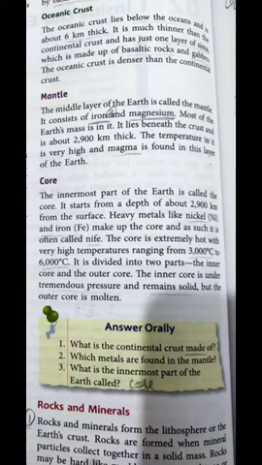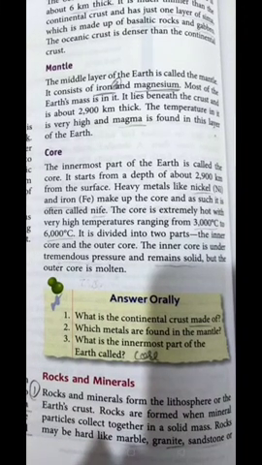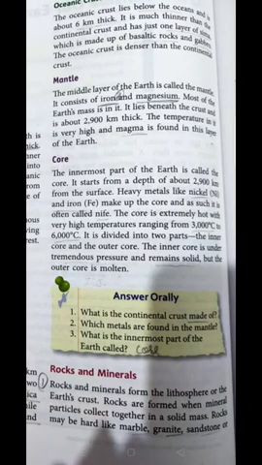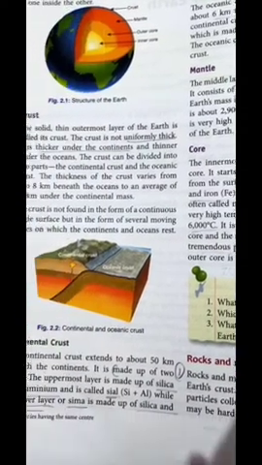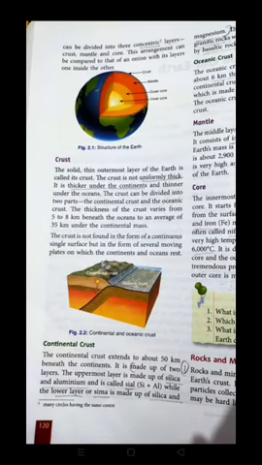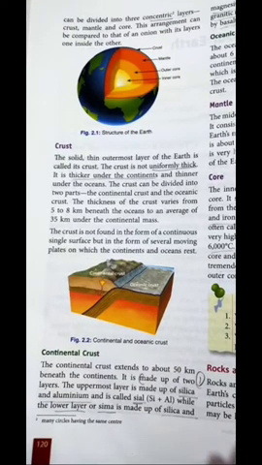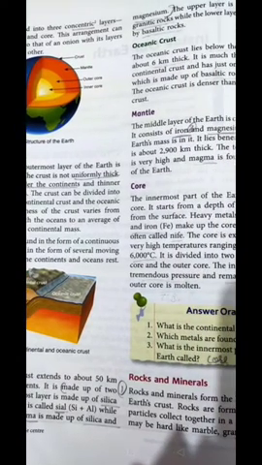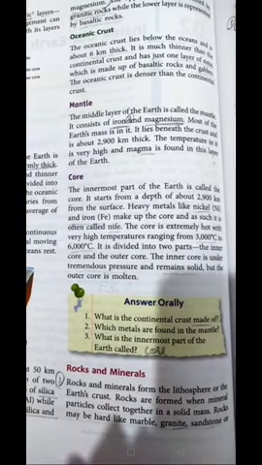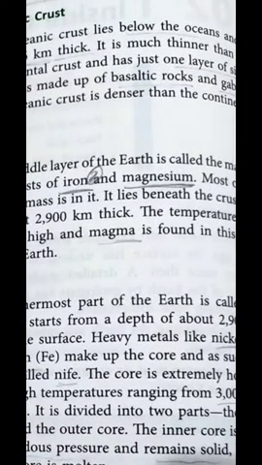Now we have talked about the earth and its interior. Let us move on to rocks and how they form. But before starting this, read this question. What is the continental crust made up of? We have already discussed that the continental crust is made up of two layers. The upper layer is silica and aluminium, that is Sial, while the lower layer is called Sima, made up of silica and magnesium. Which metals are found in the mantle? Iron and magnesium are mainly found in the mantle. We have already discussed this.